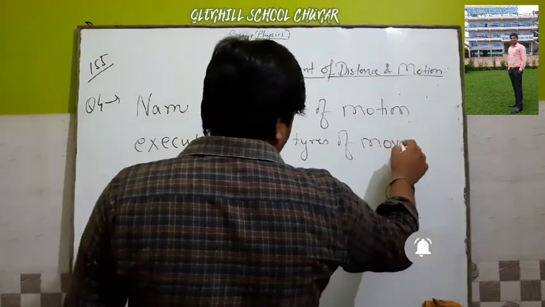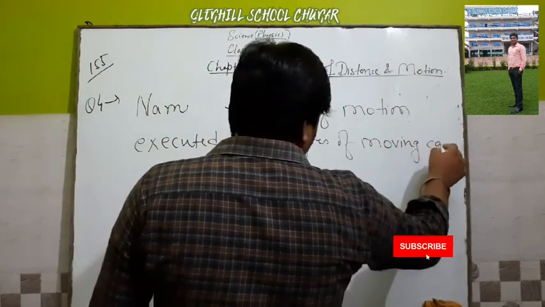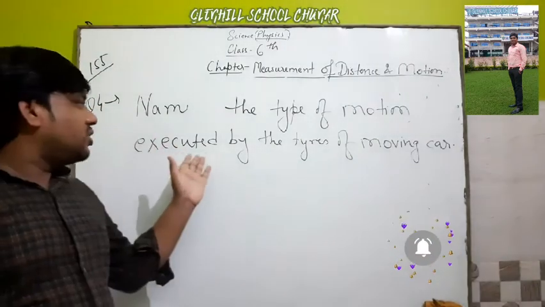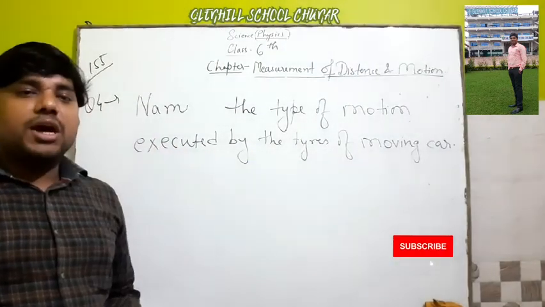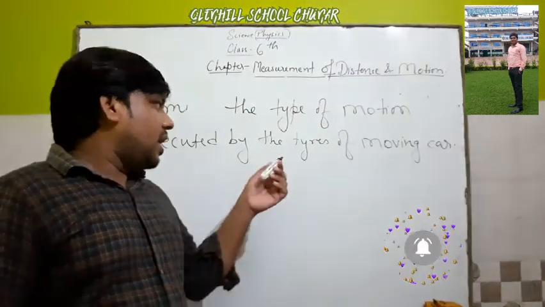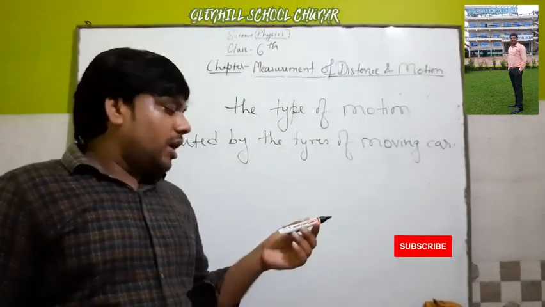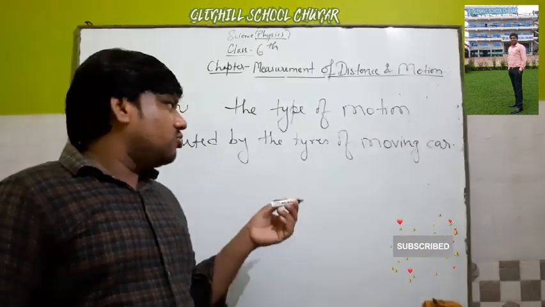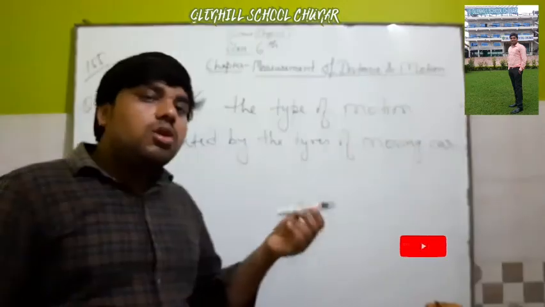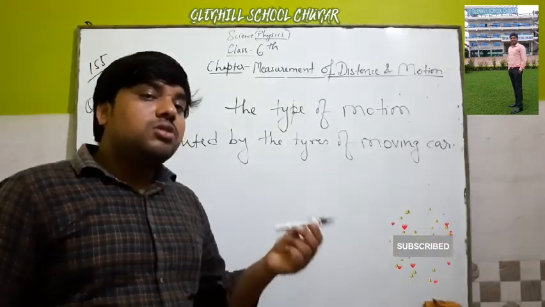Simply, name the type of motion executed by the tires of a moving car. A moving car has wheels, that is, tires, and it is asking what motion these tires perform. Simply, tires roll on the road.